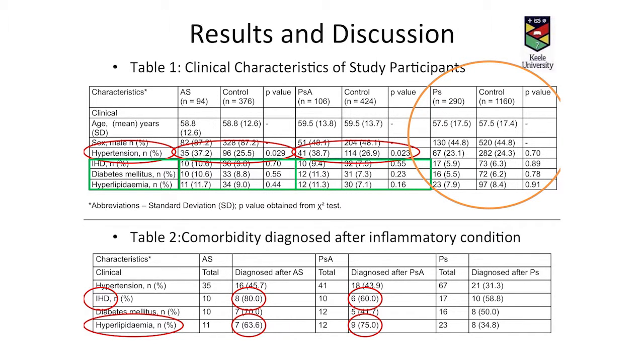I apologise for the complex table and lots of numbers, but I'll draw you to some of the more salient points. So the first of note is that we found a significantly higher prevalence of hypertension in patients with AS and PSA. Unfortunately, however, whilst we found a higher frequency, this did not achieve significance in patients with AS or PSA for ischemic heart disease, diabetes or hyperlipidemia.